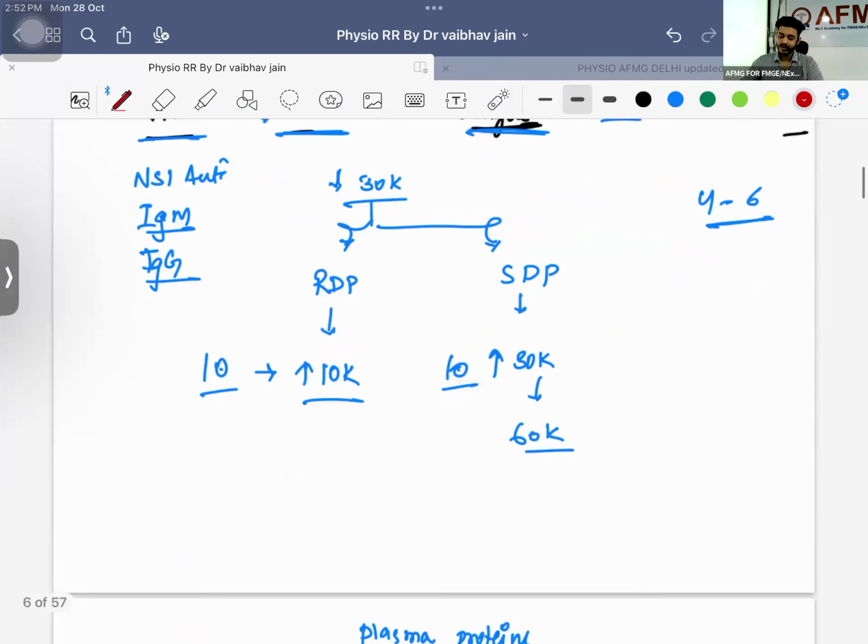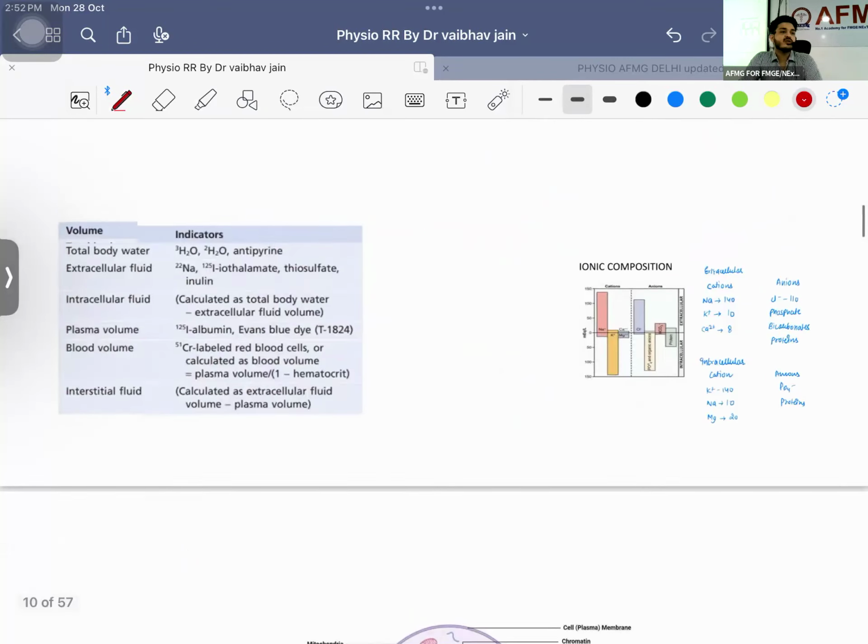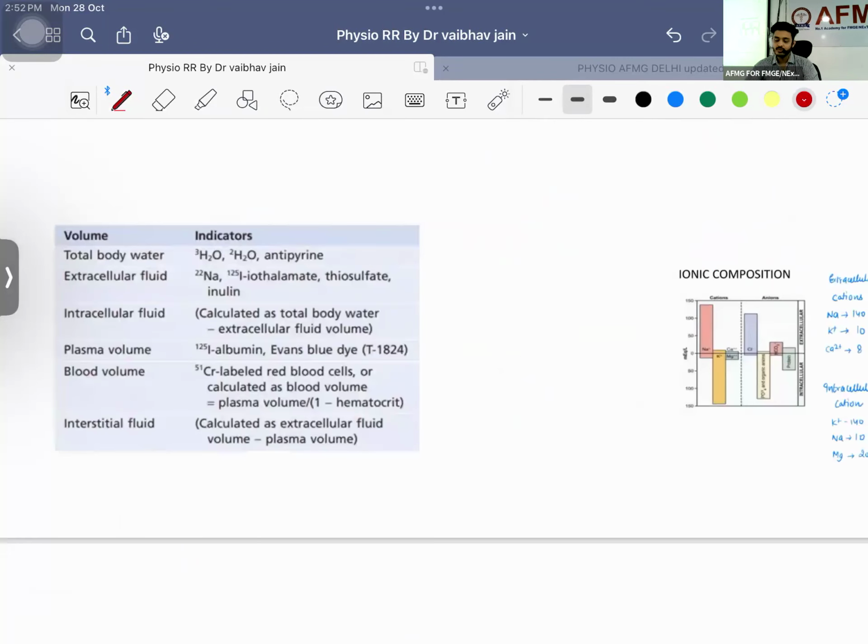The next topic we are having is total body water. How are you going to identify the total body water? To identify total body water, we are having isotopes. First of all, we are having different isotopes. If you want to calculate water, you can use something like H2O. What is the something like H2O? That is going to be your deuterium and tritium. These are the isotopes.